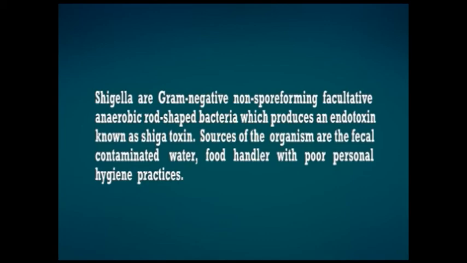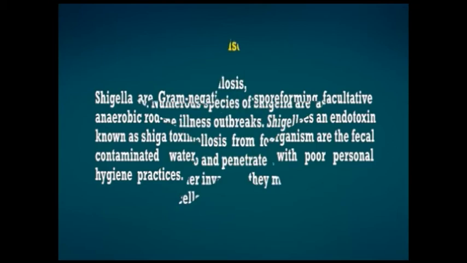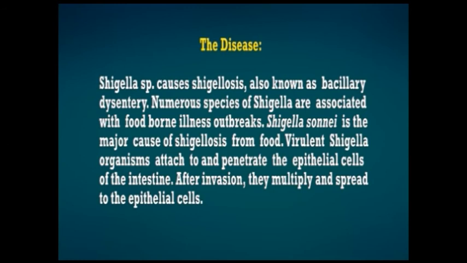Now we'll come to Shigella. Shigella are gram-negative, non-spore forming, facultative anaerobic, rod-shaped bacteria which produce an endotoxin known as Shiga toxin. The sources of the organism are fecal contaminated water and food handlers with poor personal hygiene practices. Shigella species cause a disease known as shigellosis. This disease is also known as bacillary dysentery.